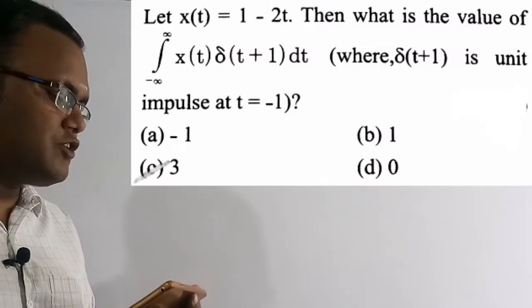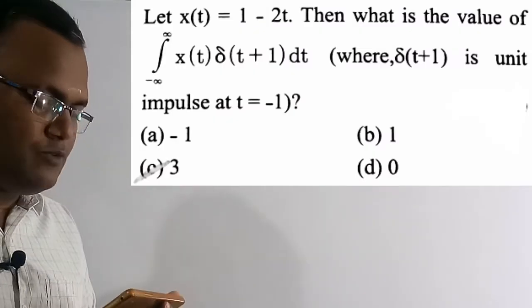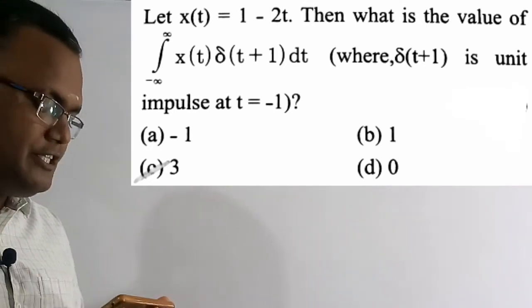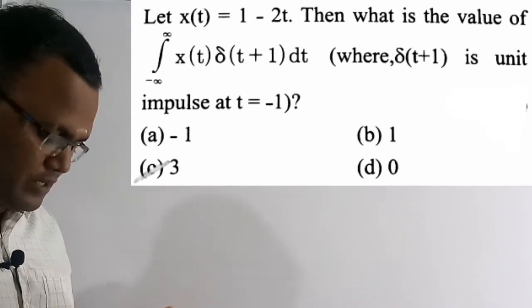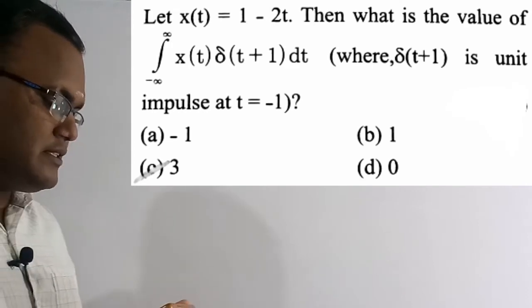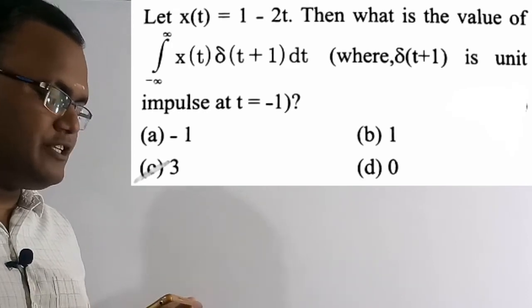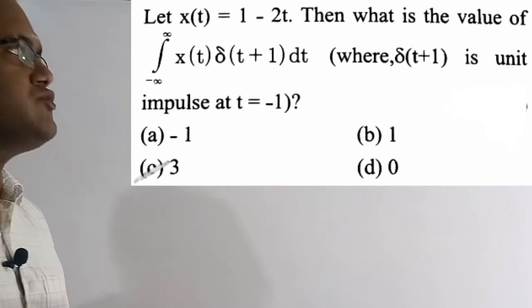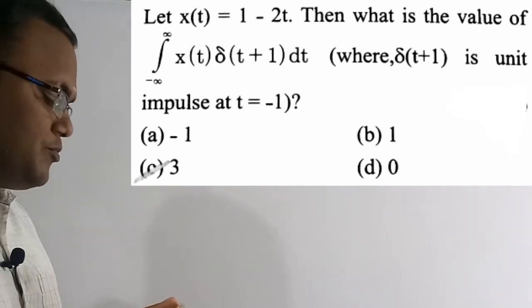Now we are going to solve the third question. See the question here. Let x of t is equal to 1 minus 2t, then what is the value of the integration from minus to plus infinity of x of t into delta of t plus 1 dt, where delta of t plus 1 is a unit impulse at t is equal to minus 1. So what are the four options? Option C, 3, is the correct solution of this question. So let's solve this numerical.